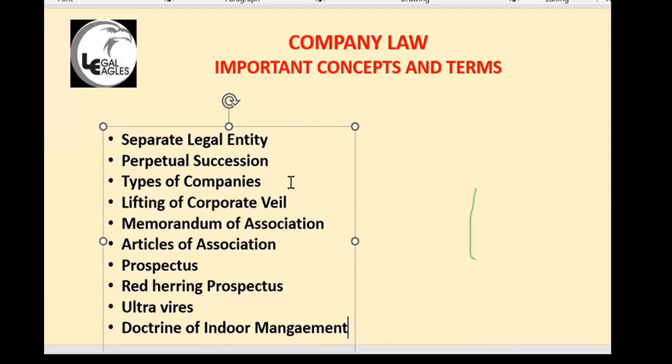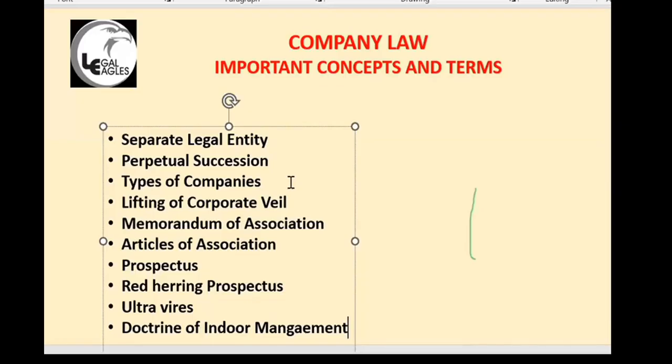Okay, then if you are starting any company, there will be shareholders. Company will be giving shares. So there will be again 2 types of shares: equity shares and preference shares. Equity shares are generally ordinary shares also. So equity shareholders will have voting rights. Preference shares, they may be having voting rights, without voting rights also, preference shares are given.